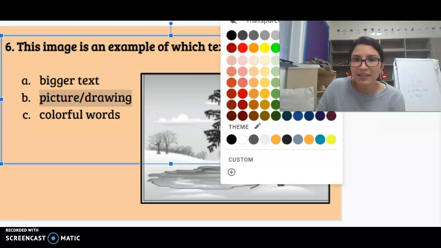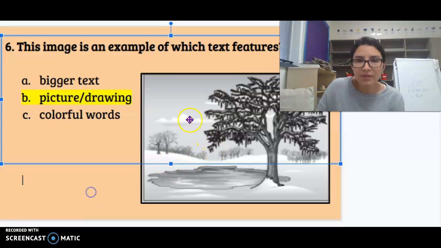Correct answer is B. It's not bigger text. There's no words right here that are darker or bold. There's no colorful words. It's a picture or a drawing. Someone drew it, right? So B.